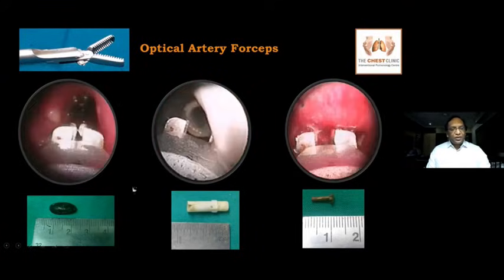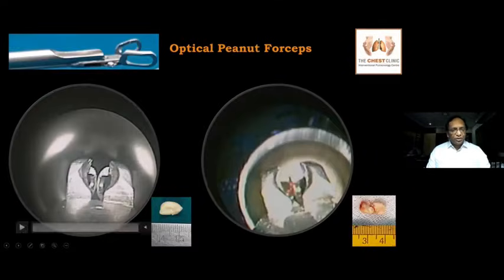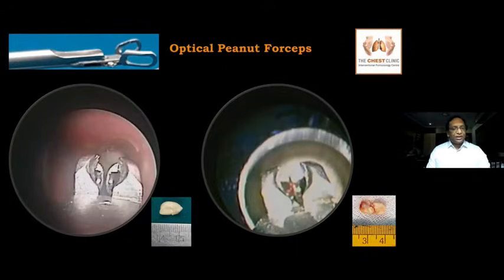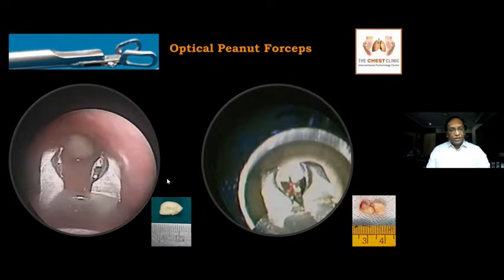So what if you have a soft foreign body like peanuts? You have an optical peanut forceps. It does not crush the foreign body, so you can hold the foreign body and try to remove it. Always remember, when you're catching the foreign body, try to open and hold it at the angle. Never hold it with the teeth. If you hold it with the teeth, what happens? You can inadvertently lose the foreign body inside the airway again.